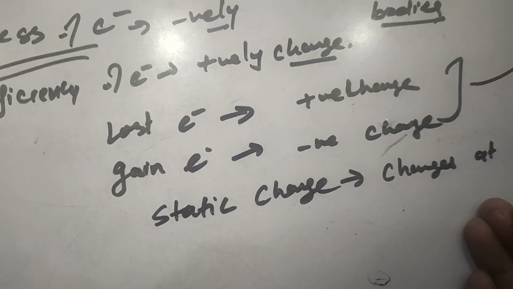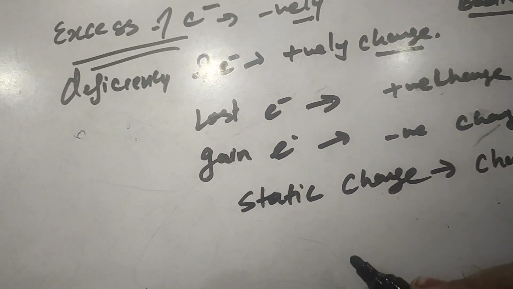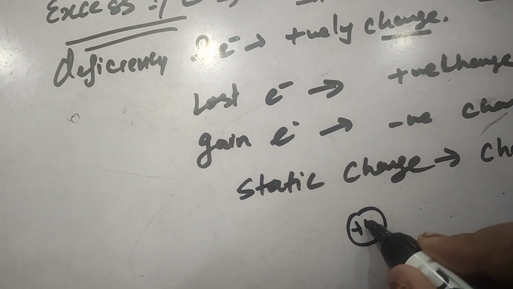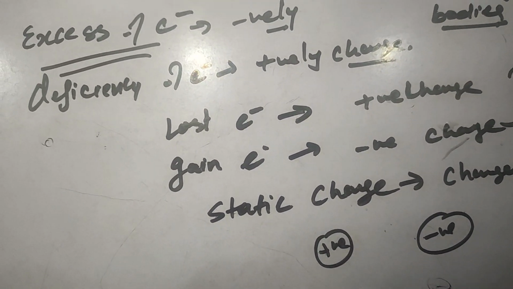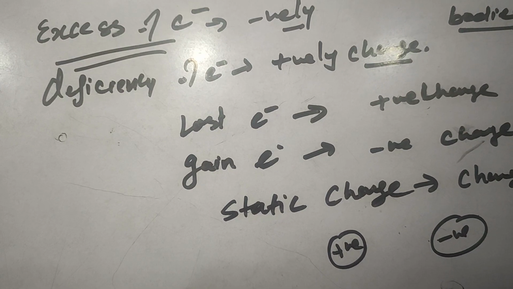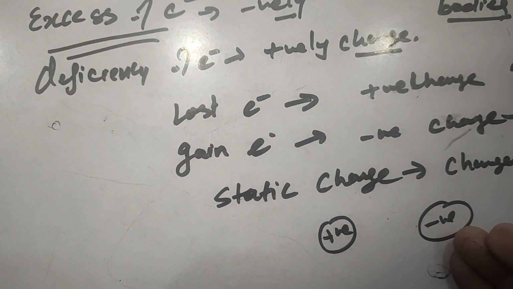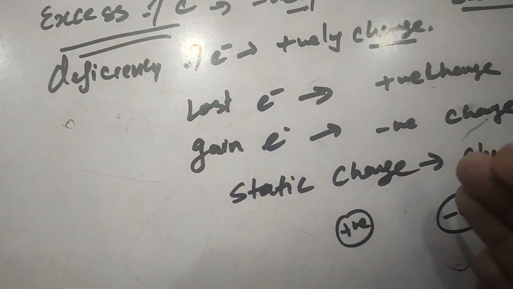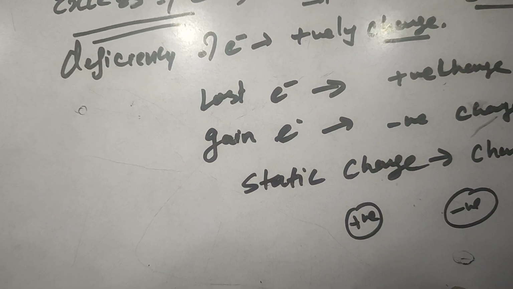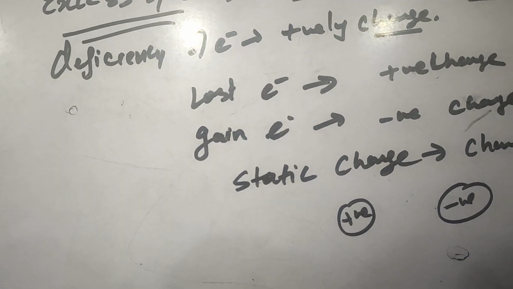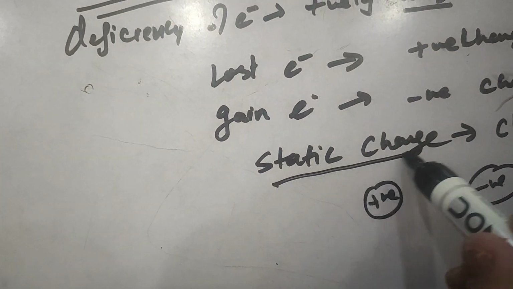When we rub the two insulating bodies, one body gains positive charge and one body gains negative charge. It stays over the insulating bodies and does not move itself over the whole body. Is that clear? It stays at the one end of the body at which it has been acquired and does not move from one point to another. That is why this is called static charge.